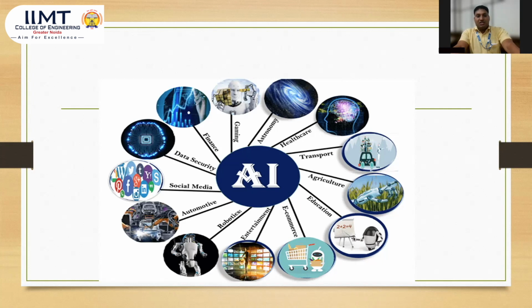Here is data security. It is very important and very effective in this area where artificial intelligence is used. Here are very challenging tasks of data security. We know that data is a very important thing for any person, so we can protect the data through artificial intelligence.